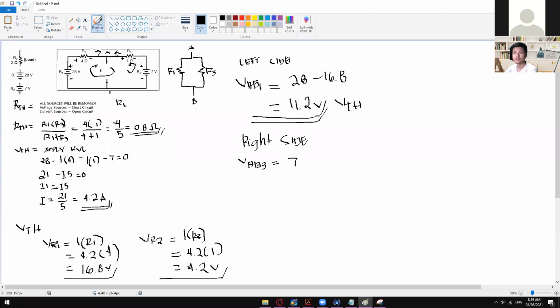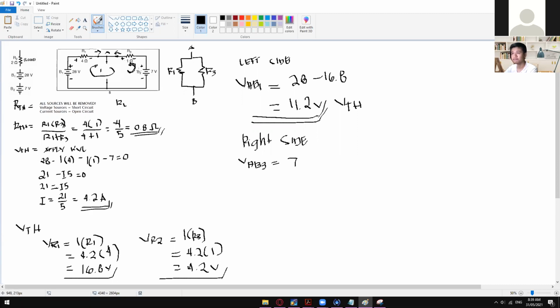So if we are going to consider the outer side, we'll get the same answer, but we have to consider this sign right here, negative and then negative right here. So it will give us negative 11.2 volts. All right, so in here we have positive 7 since we are considering this loop right here.